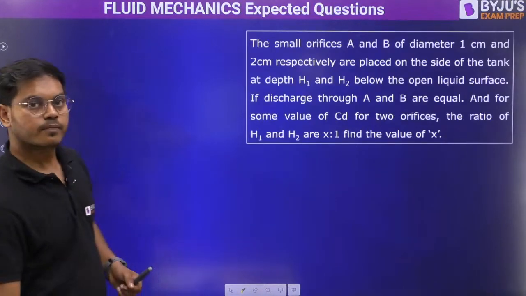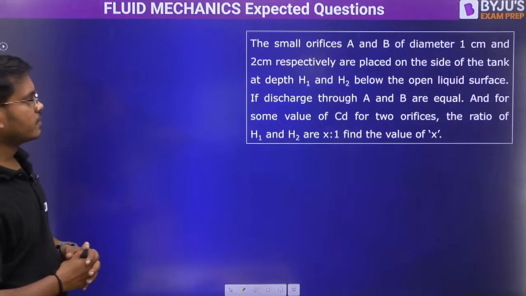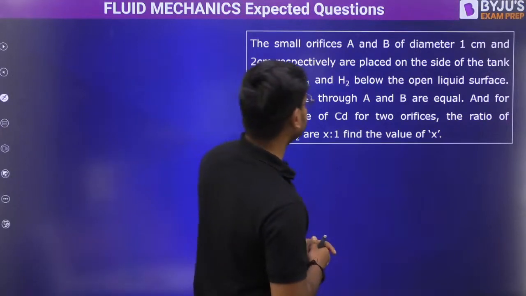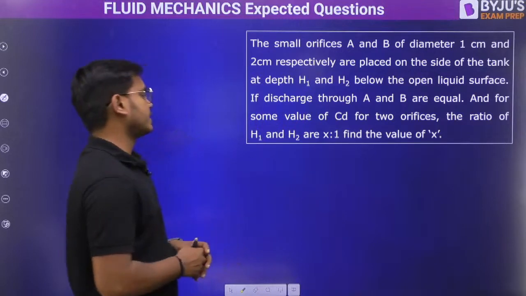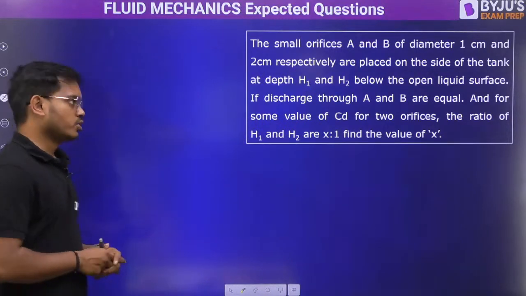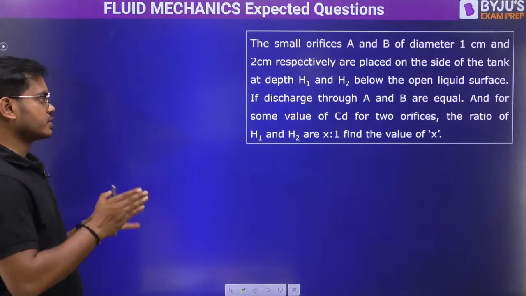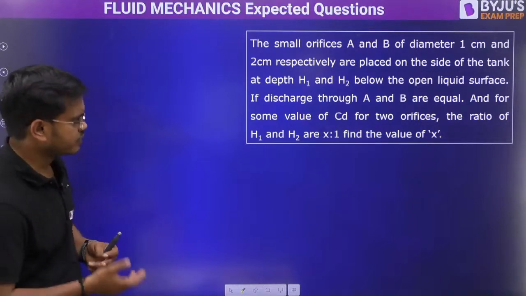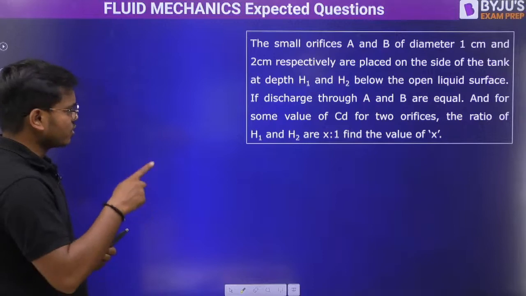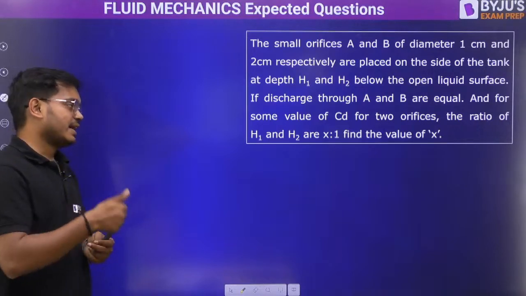Next question. A small orifice A and B of diameter 1 cm and 2 cm are placed on the side of the tank at depths H1 and H2 below the open liquid surface. If discharge through A and B are equal, and for the same value of CD for the two orifices, the ratio of H1 and H2 is X to 1.